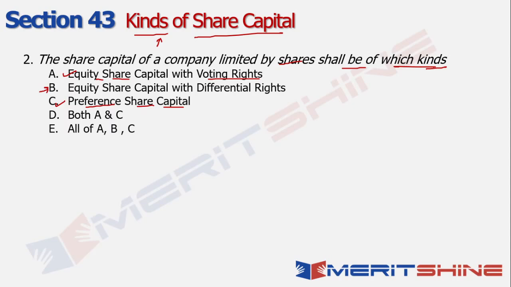Now the question that comes in is, what do I mean by differential rights? When I say differential rights, those could be towards voting, towards payment of dividend, or in accordance with any other rules as may be prescribed from time to time. But definitely equity share capital with differential rights is also a kind of share capital. So in that context, your option E becomes the answer, wherein equity share capital with voting rights, equity share capital with differential rights, and preference share capital, all of them are kinds of share capital only. So that gives us the answer as option E.